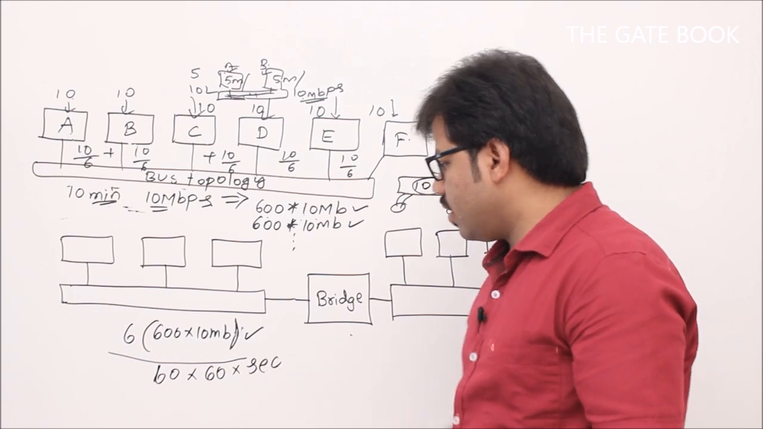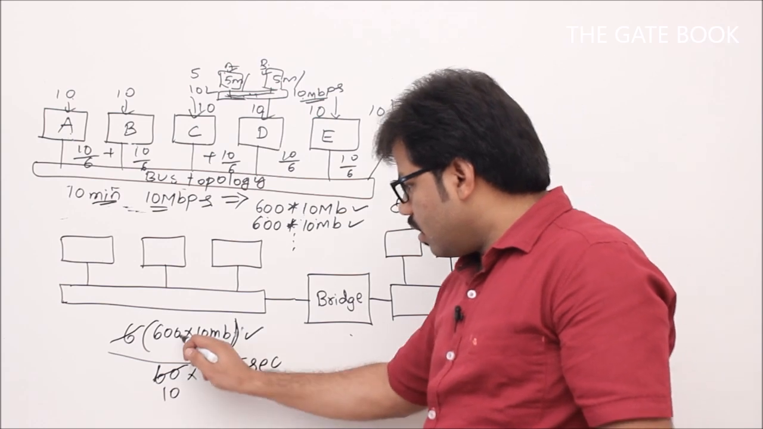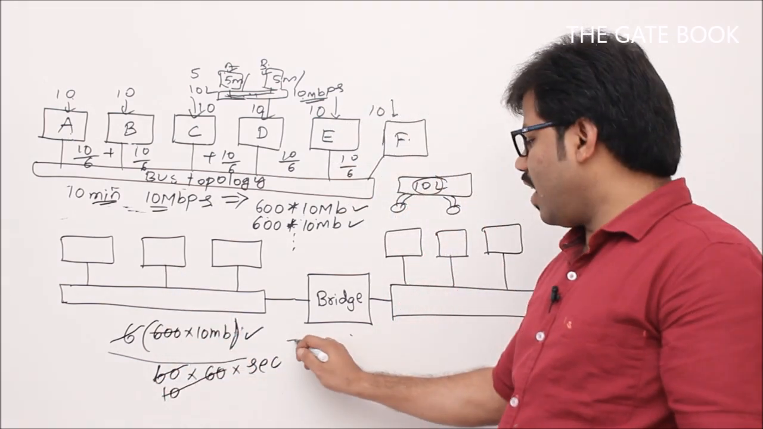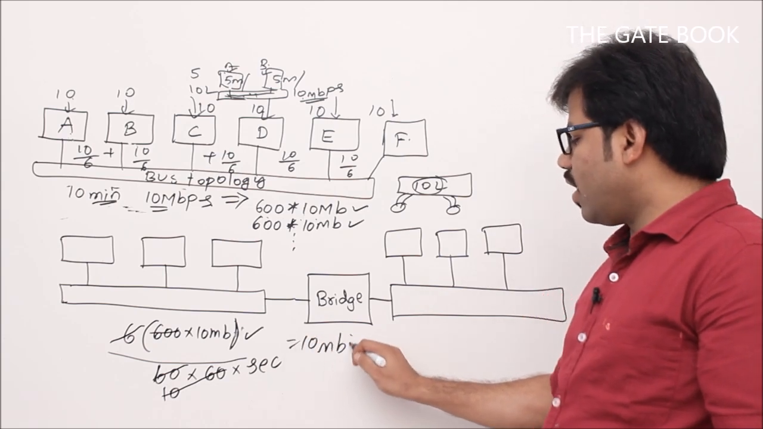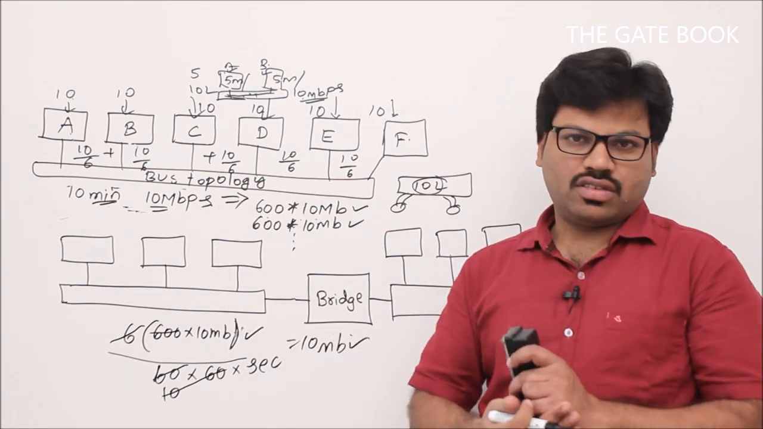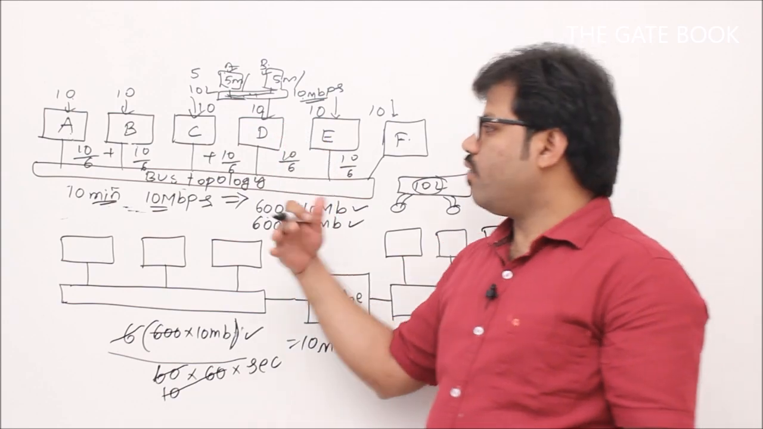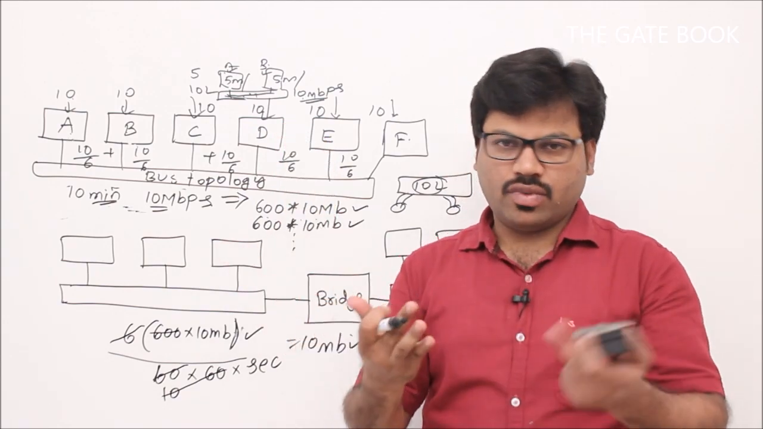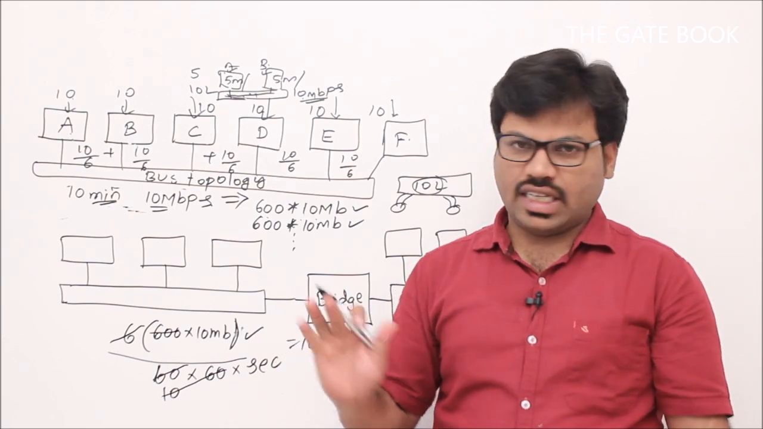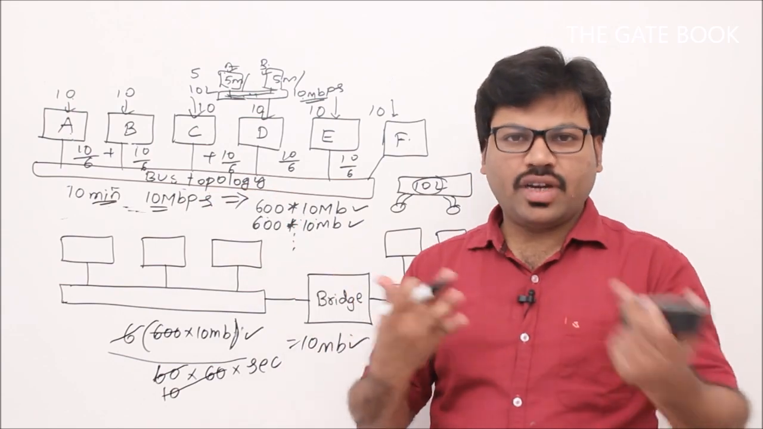Now let's simplify it. Now see here, 600 by 60 into 60, the 600s cancel. You get 10 MB back. That is what I said. Finally, you can't use more than 10 Mbps. So if the bandwidth is divided equally, that means if they share the channel with time, of course it is a theoretical idea. I'm not saying that in Ethernet it happens. I'm saying we are just thinking about mathematical possibilities.